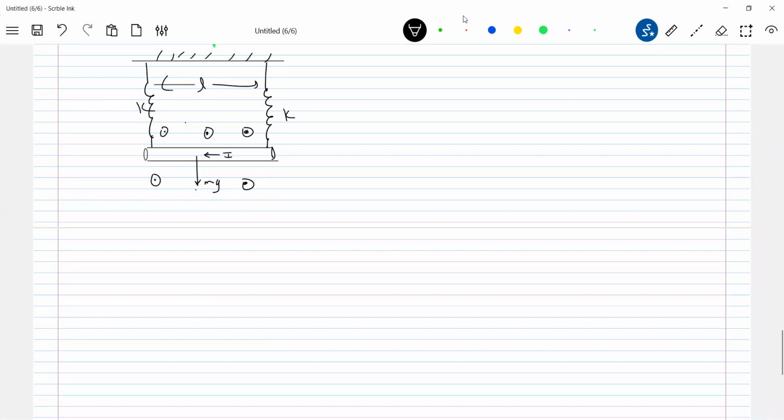So what is the elongation in the spring? Or what is the deflection in the spring? Will any magnetic force act on it? Current carrying wire, length is L. So B bar out of the plane, B bar, current. The force here will be BIL. Then let's say your spring gets elongated by x naught. So here what are the forces? BIL plus 2kx naught minus mg equals 0. The rod is in equilibrium.